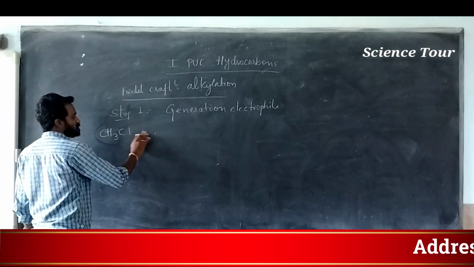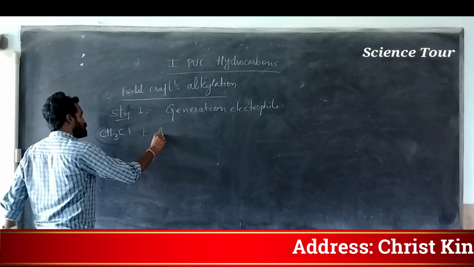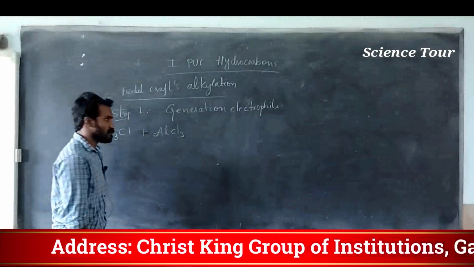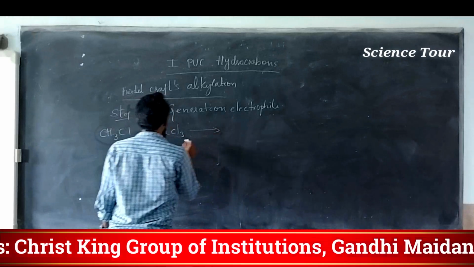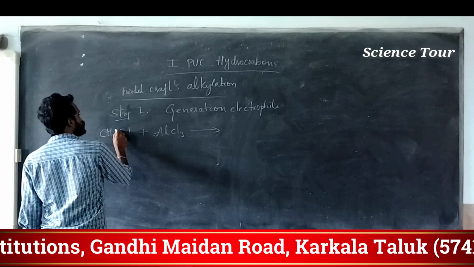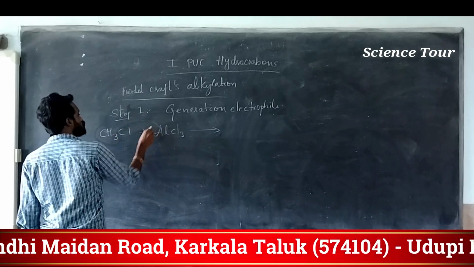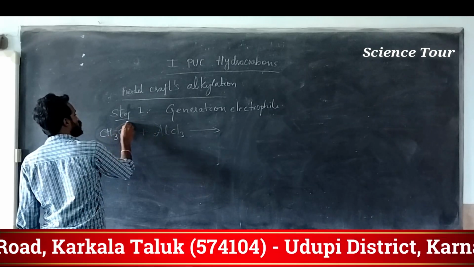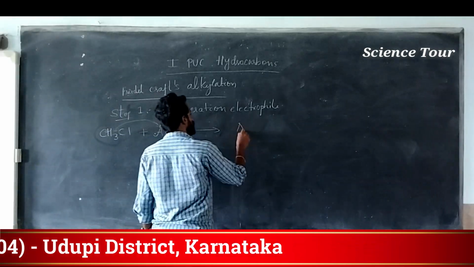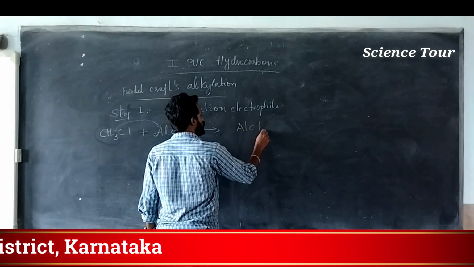This is treated with aluminum chloride or ferric chloride. You can use either of them. One of the Cl, the bonded Cl here, moves to aluminum along with its bonded electron, then aluminum becomes AlCl4 minus.